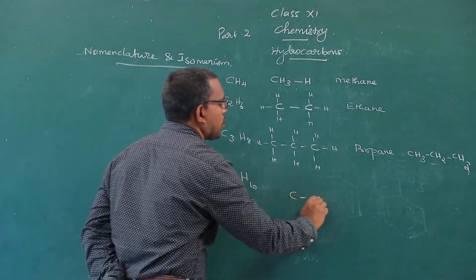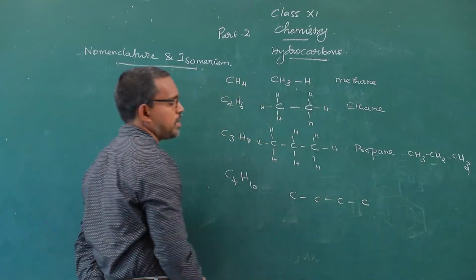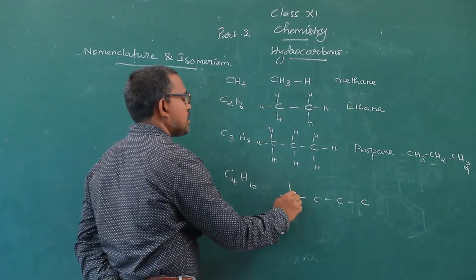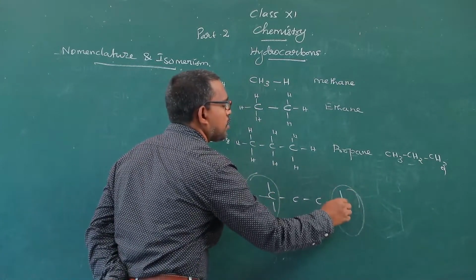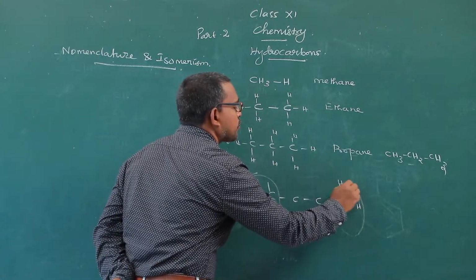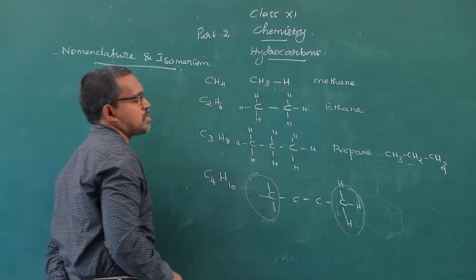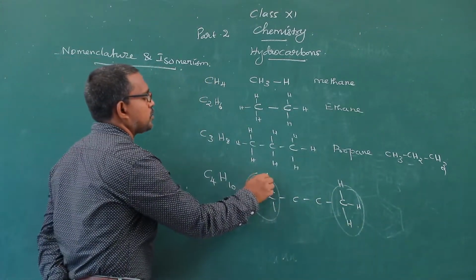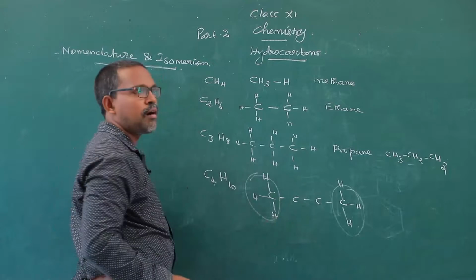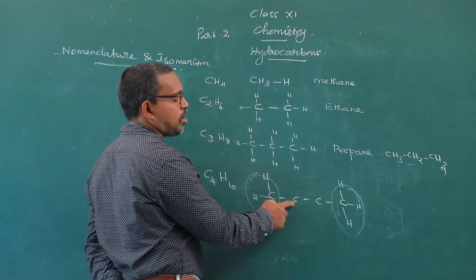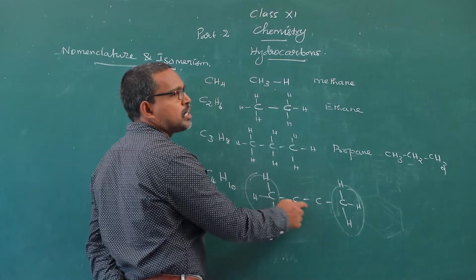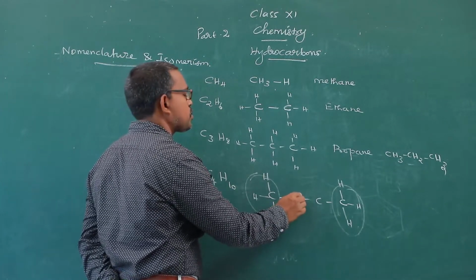C4H10 has a total of 4 carbon atoms. The first carbon and the last carbon, the beginning and the end, are concluded by CH3 methyl groups. In all other places only 2 hydrogen atoms are required, because each carbon atom is surrounded by 2 bonds, and 2 electrons are shared from these 2 bonds.